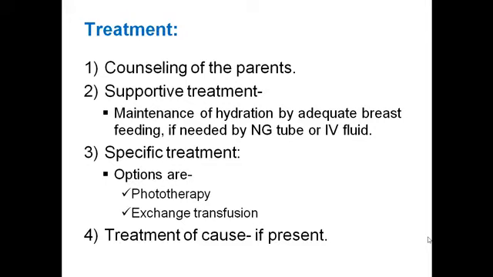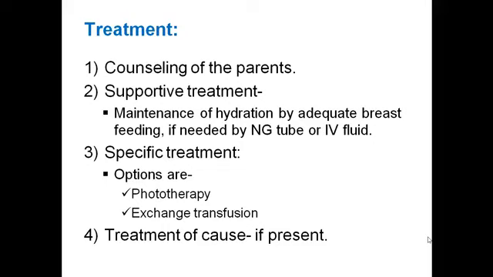And the specific treatment of neonatal jaundice is phototherapy and exchange transfusion, and this depends on the level of serum bilirubin. And then treatment of the cause if present. That is, if the jaundice is due to septicemia, then sepsis should be treated.